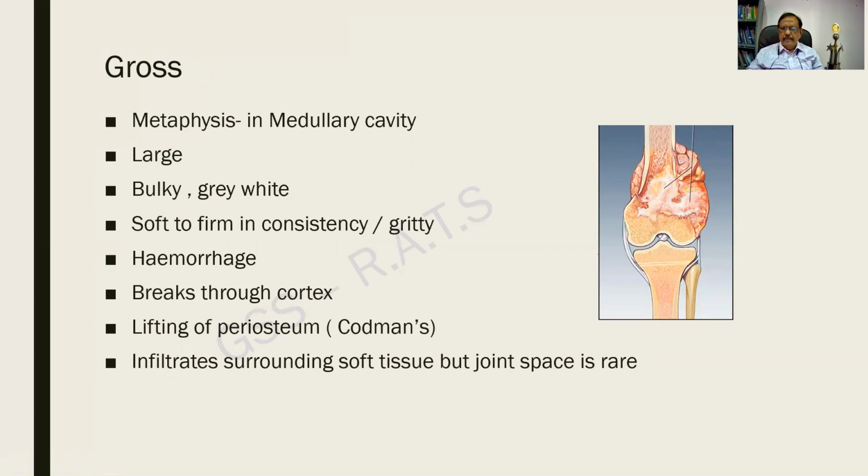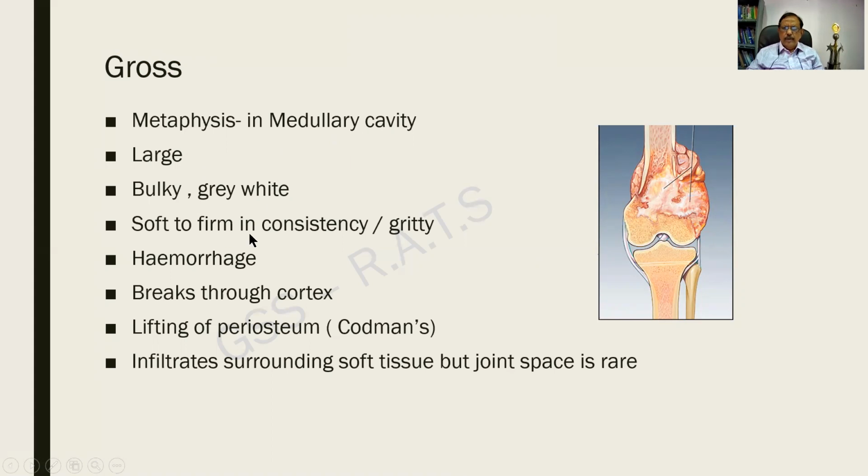The gross picture, extremely important and mark fetching. Please see this. We will come to the picture later on also. It occurs in the metaphysis in the medullary cavity. The epiphyseal end of the diaphysis is called metaphysis, and medulla is the central cavity. The tumor is large, it is bulky, it is gray-white.